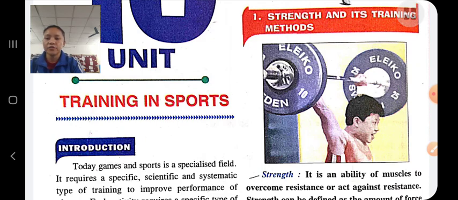In starting, the first few strides should be slow, and after that he should do the long stride. Pace run training method. In pace run training methods, the athlete maintains his speed constant. The speed is constant throughout the activity, and today the treadmill is used so that his speed remains the same.